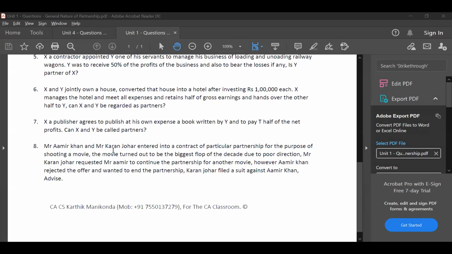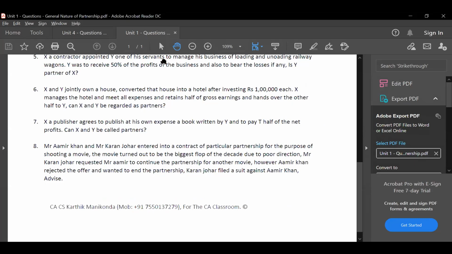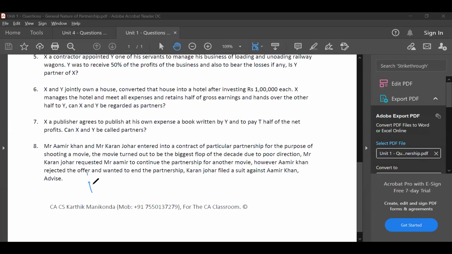If it's a partnership at will, and if they have agreed, he can sue. Now what is partnership at will? The concept is that they continue the partnership for an indefinite period, correct? So if they entered a partnership at will, then he can sue. Amir Khan has to give a reason why he is coming out of the partnership, and pay some damages or claim to Karan Johar. Since in this question it's a particular partnership for a specific project, only one project, he cannot sue because the project has come to an end. Only if both parties consent can they continue the partnership in case of particular partnership.